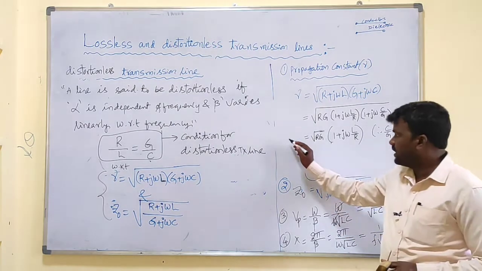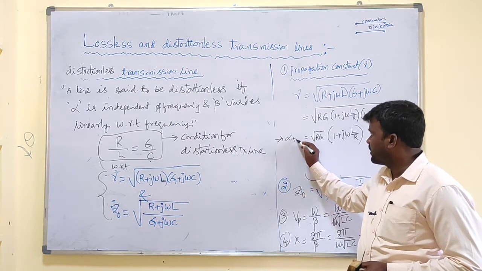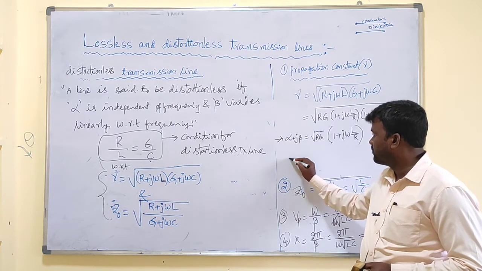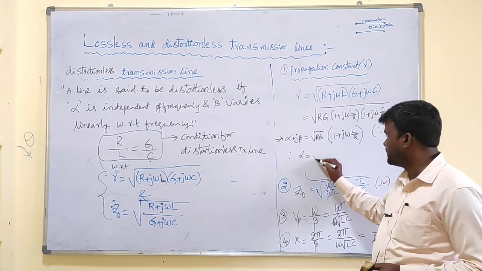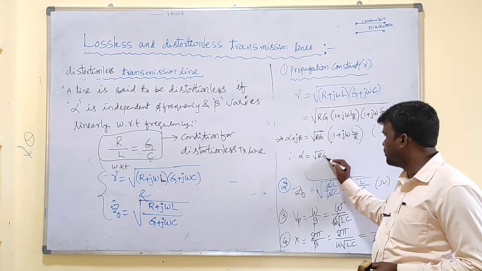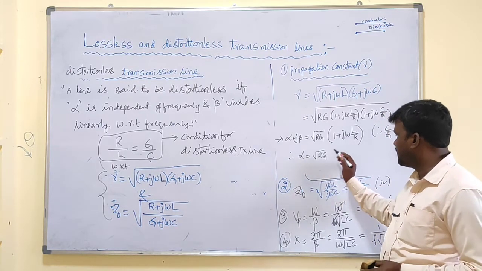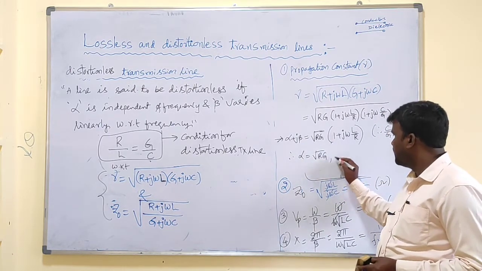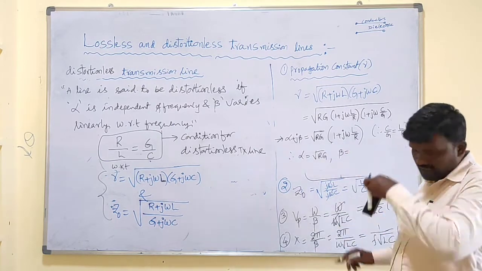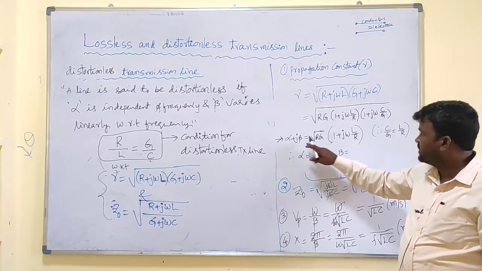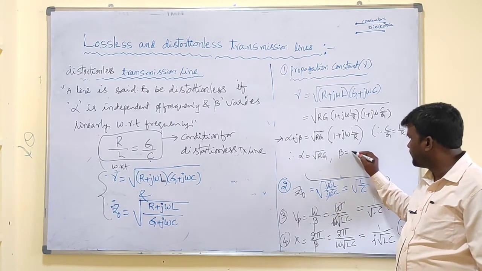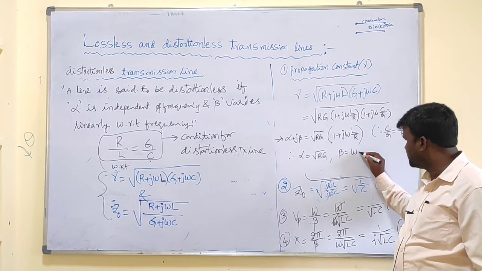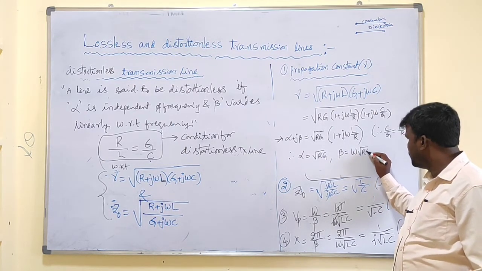Now this is what it implies. Gamma is equal to alpha plus j beta. Therefore alpha equals the real term, that is root Rg. And what about the imaginary term, that is j beta on the left-hand side, the beta. On the right-hand side, what about the imaginary term? That is root Rg into omega, I will write like this, root Rg into L by R.